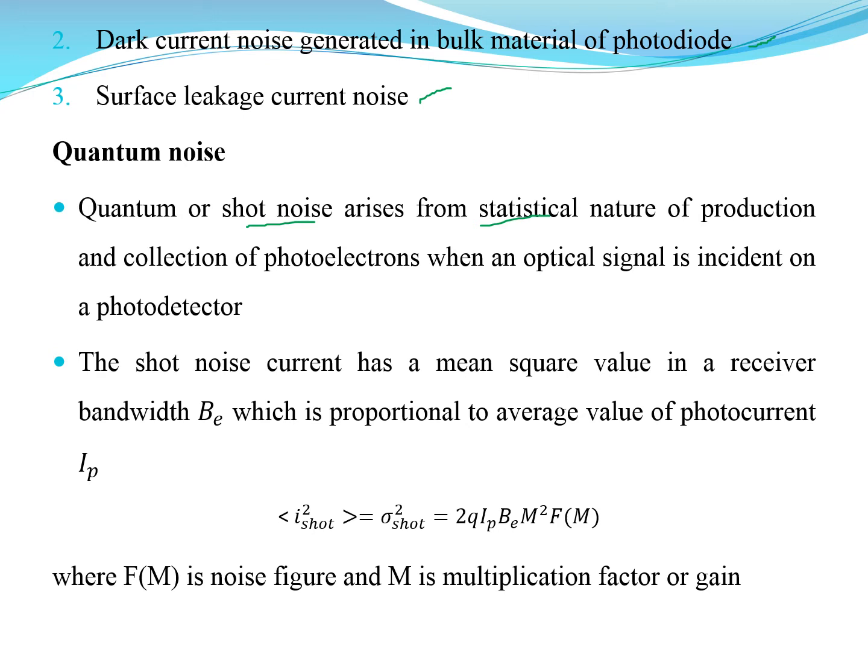The shot noise current has a mean square value in the receiver which depends on bandwidth and is proportional to the average value of the photocurrent IP. Here Fm is the noise figure, and M is the multiplication factor or the gain of the photodetector.